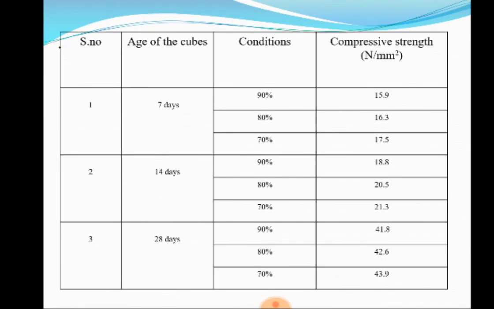For compressive strength at 7 days: 90 percent, 80 percent, 70 percent cement. For 90 percent cement, 10 percent GGBS was used. For 80 percent cement, 20 percent GGBS was used. For that, compressive strength came out. These are the 7th day readings, 14th day readings, and 28th day readings.